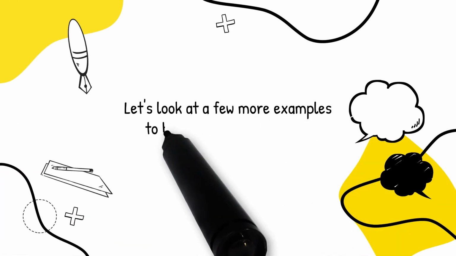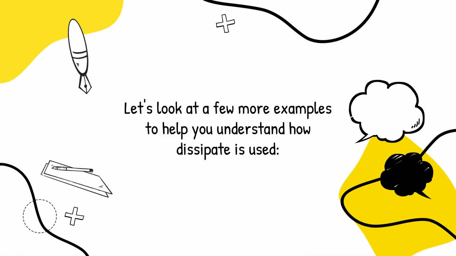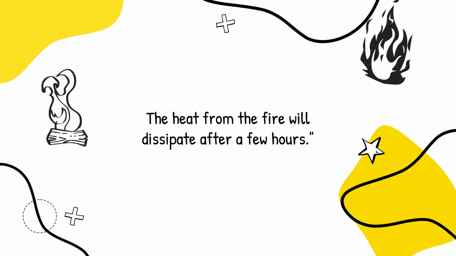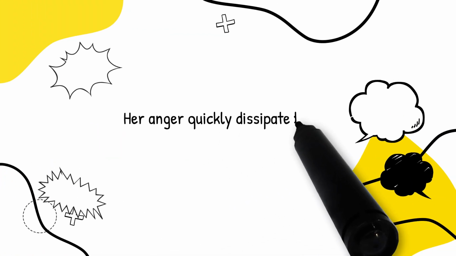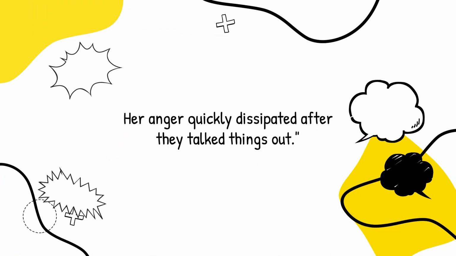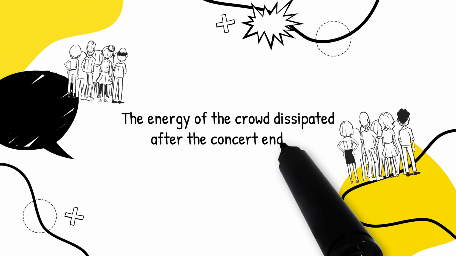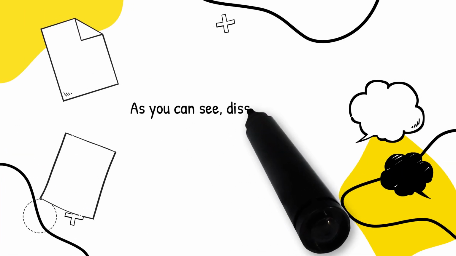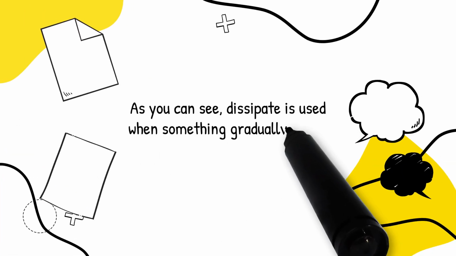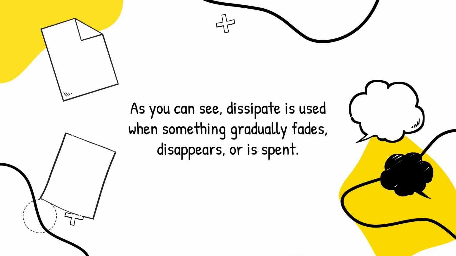Let's look at a few more examples to help you understand how dissipate is used. The heat from the fire will dissipate after a few hours. Her anger quickly dissipated after they talked things out. The energy of the crowd dissipated after the concert ended. As you can see, dissipate is used when something gradually fades, disappears, or is spent.